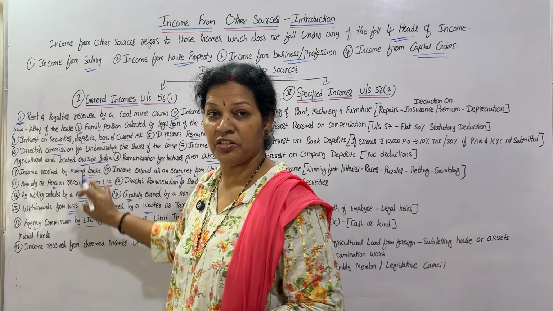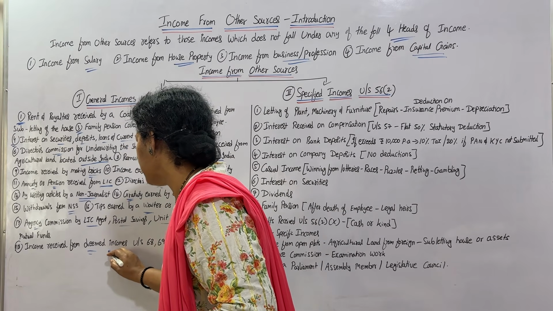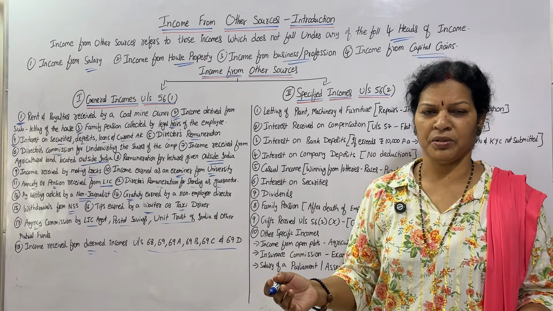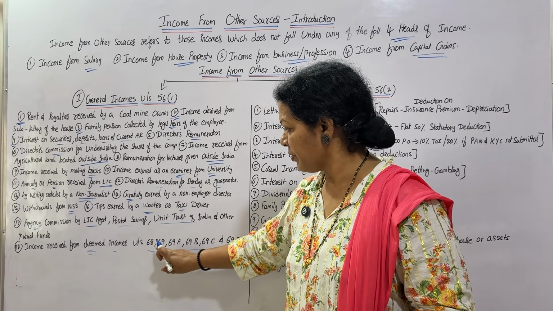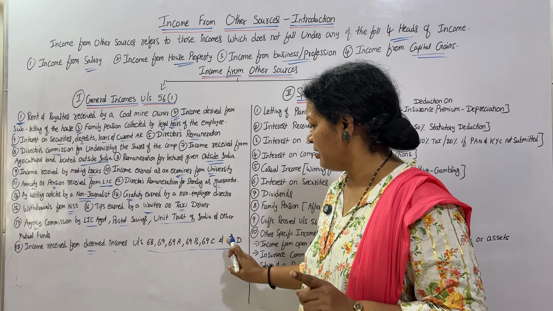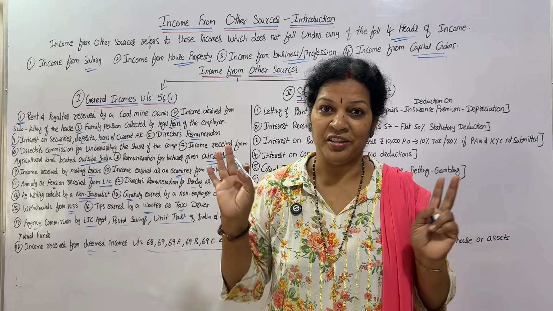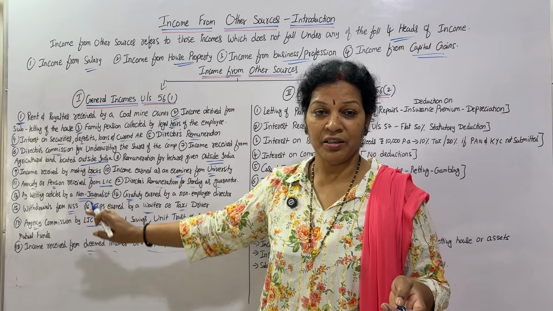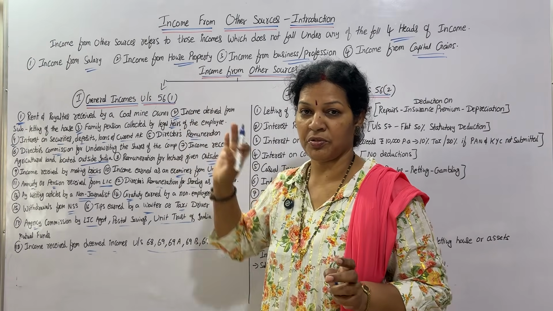Last point under general income is income received from deemed incomes under sections. These sections we can discuss in depth later. Income received from deemed incomes under sections 68, 69, 69A, 69B, 69C, 69D. We'll discuss later. But anyhow, these are all the incomes that come under the general income under section 56 subsection 1.